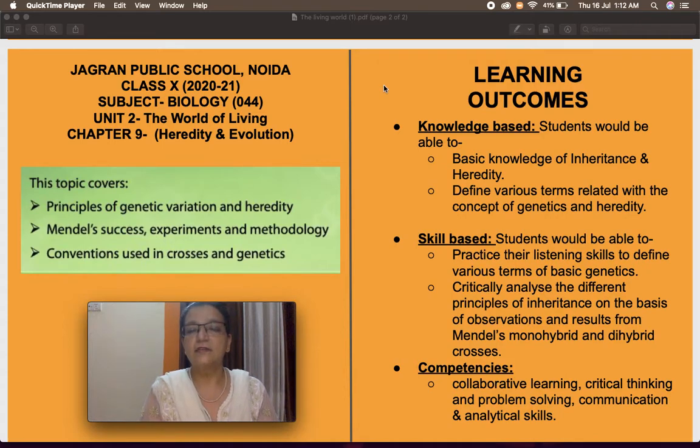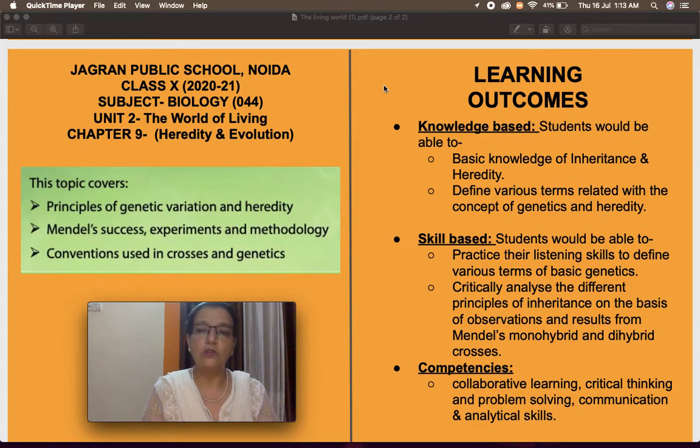After today's class, we are expecting the following learning outcomes. As knowledge-based learning outcomes, you will be able to understand the basic knowledge of inheritance and heredity, and you will be able to define various terms related to the concept of genetics and heredity. In skill-based outcomes, students would be able to practice their listening skills to define various terms of the basic concept of genetics.